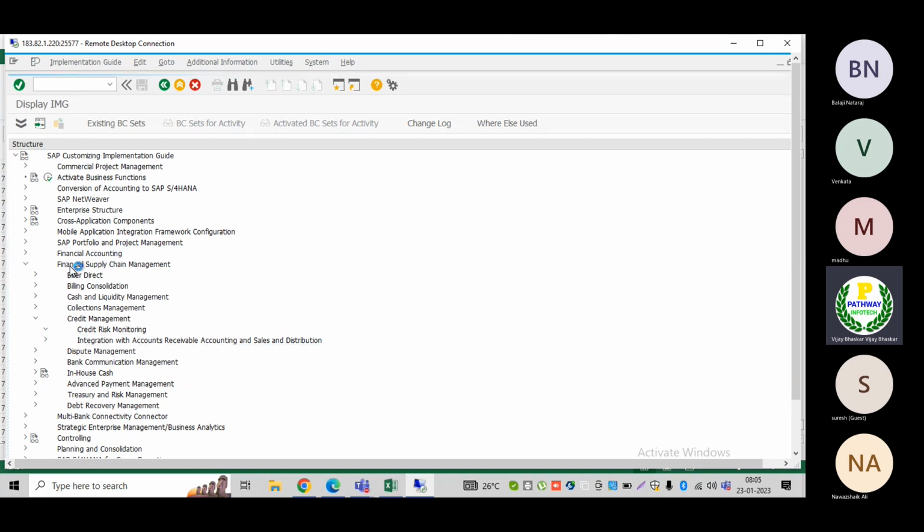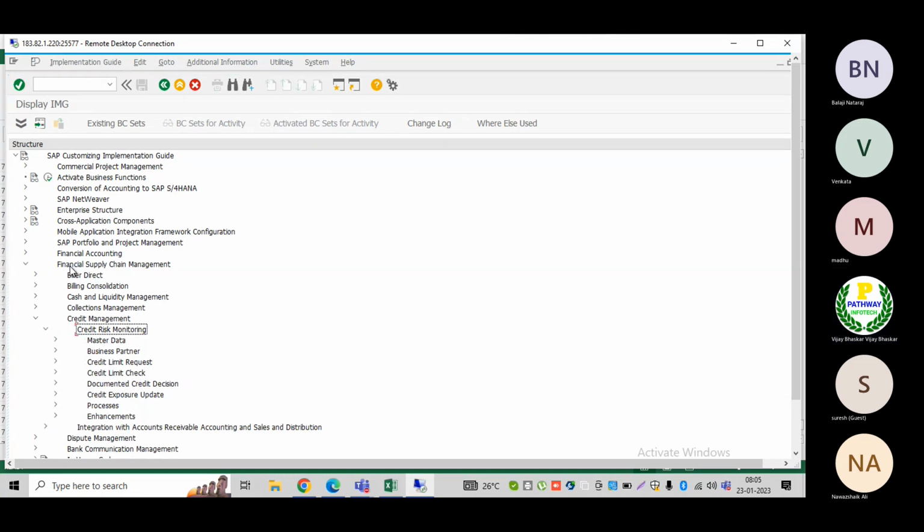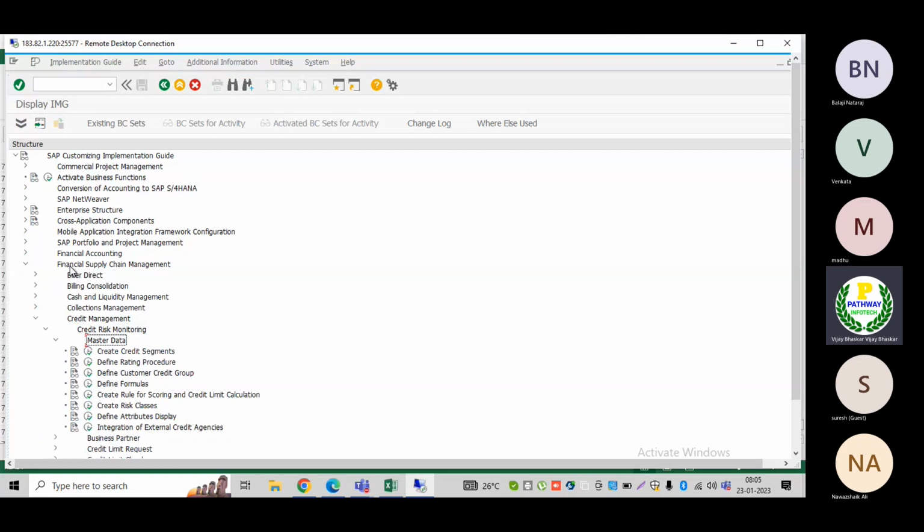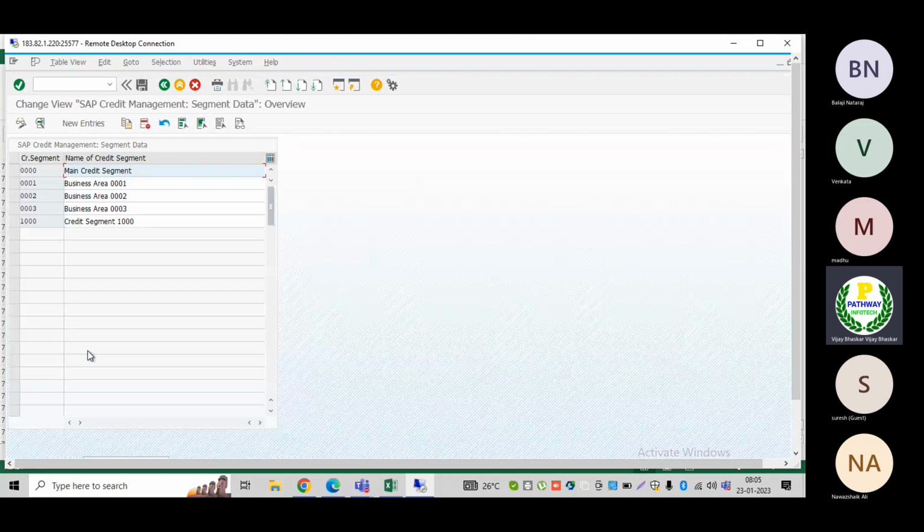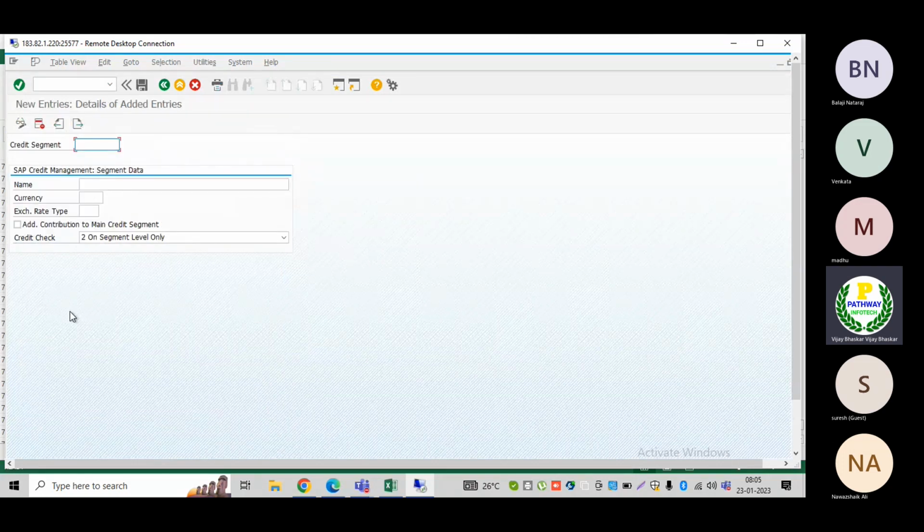Under credit risk monitoring we can see the master data, and under master data we can see credit segment. So let me go and define the credit segment. What is the credit segment? Let me define it here.